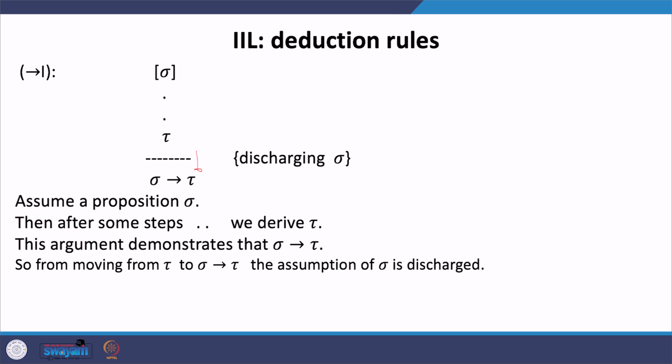So when you are moving from tau to sigma arrow tau, that means we are moving from here to here, and this assumption of sigma is discharged. This is the interpretation of this. For a detailed discussion on this, we refer to chapter 4 of John Mitchell's Foundations of Programming Languages.